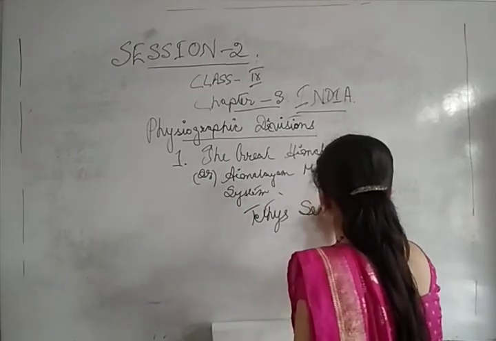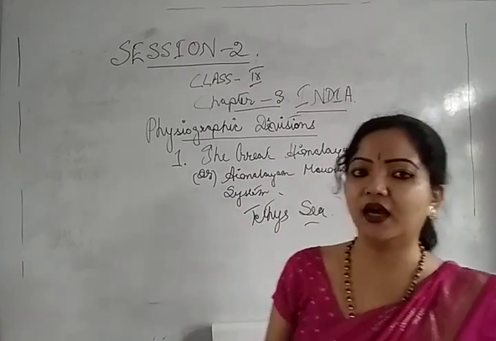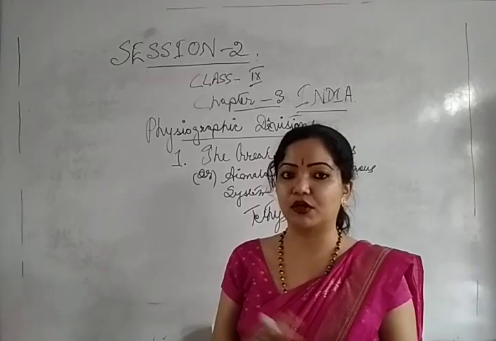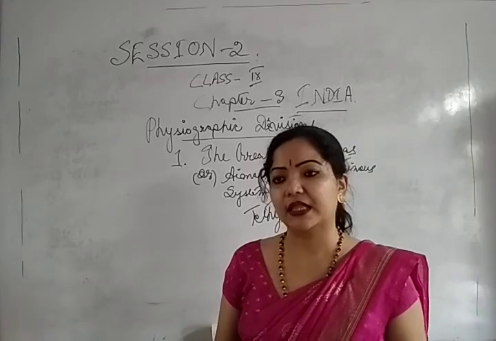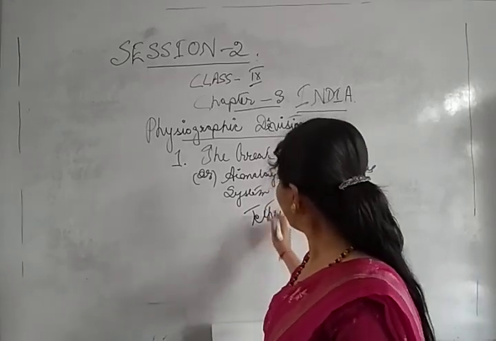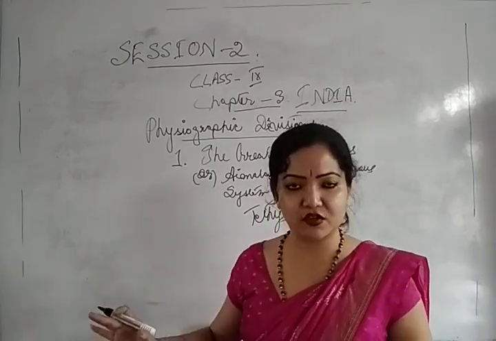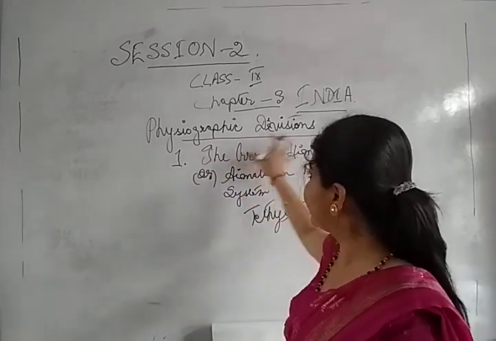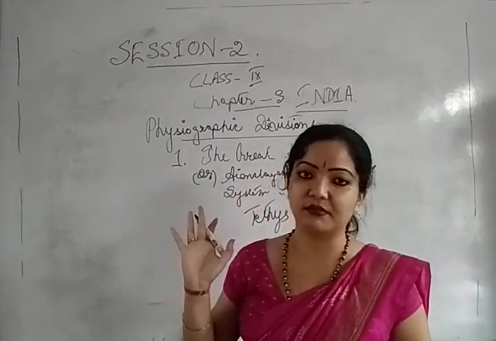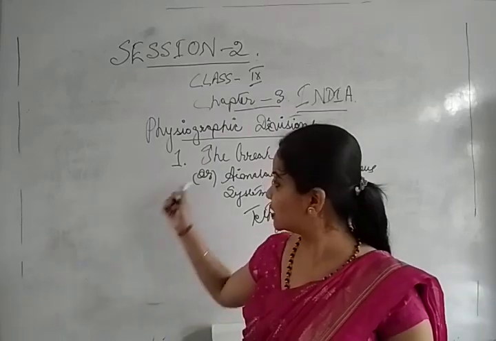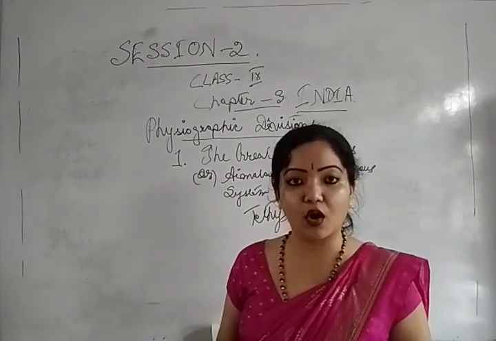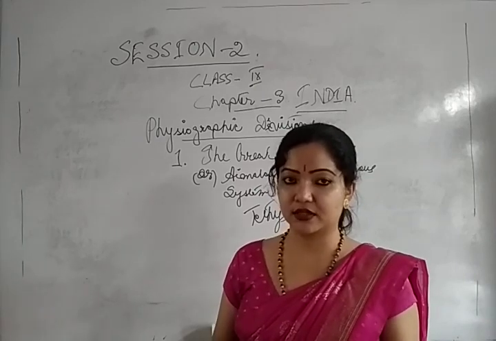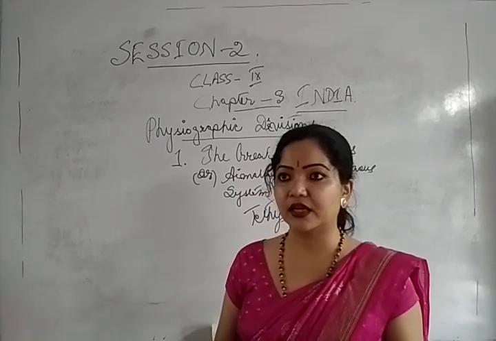Tethys Sea. Before the formation of the Himalaya, when the Indian plate came into being, there was this Tethys Sea. There is a mechanism known as the Tethys geosyncline, and from that Tethys geosyncline the entire Himalayan mountainous system came into being. That's why the Himalaya is known as the young folded mountains. Now why young? Because it is very young in age.